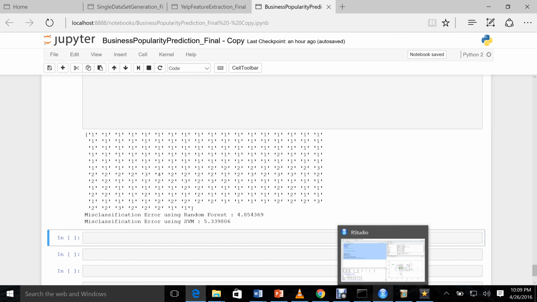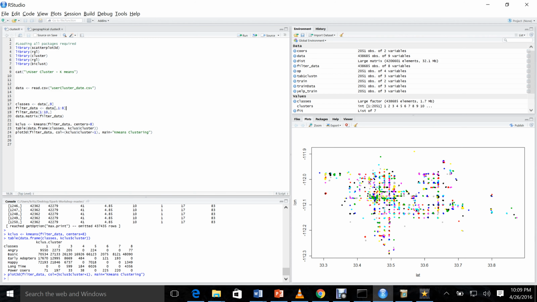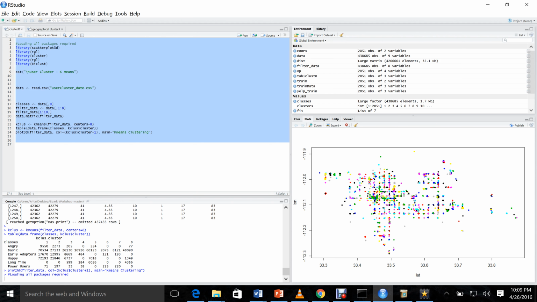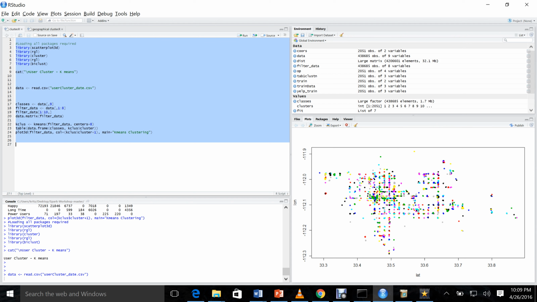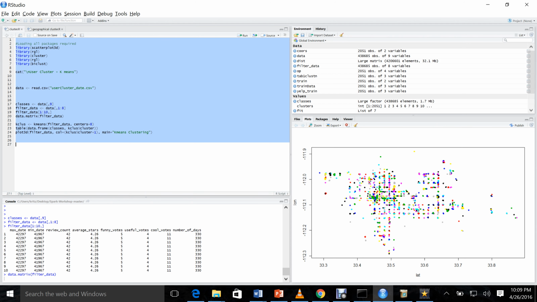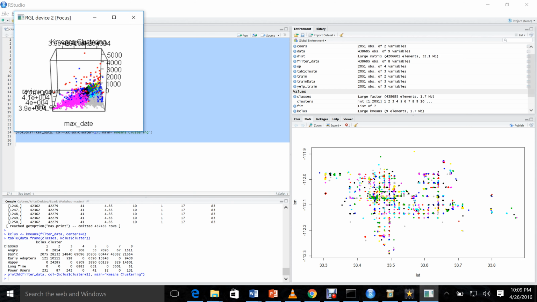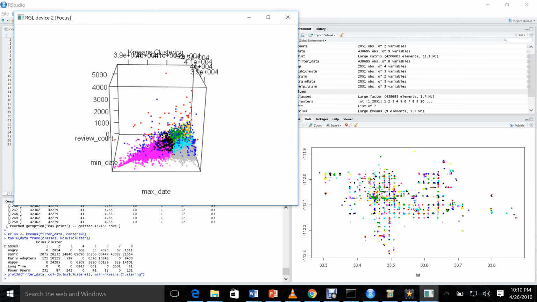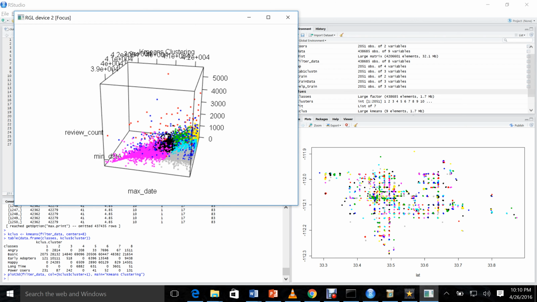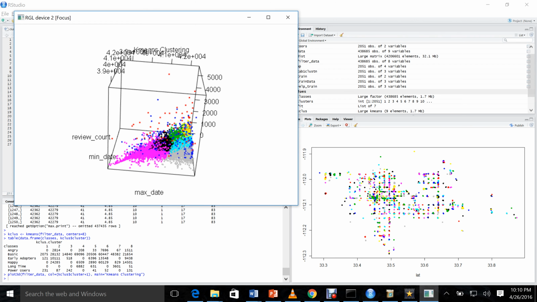We can also show you how we've done our clustering. This is our user clustering code. We can run this in R, and we'll come up with the user clusters here. So it's reading the data and it's running. We'll come up with this plot which shows the user clusters. Let me just increase the size. So these are the user clusters. I've shown this plot in our report.